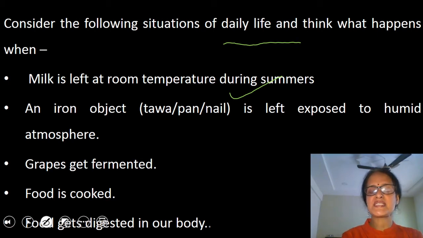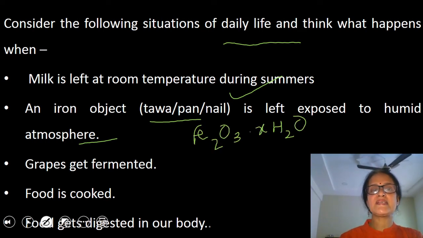Second situation is that when an iron object like tawa, pan, nail, etc. is left exposed to humid atmosphere. This situation also you observe daily in your life. Whenever any iron object is left exposed to moist air, it gets rusted. Formation of rust is also an example of chemical change because a new substance is formed. Chemical formula of rust is Fe2O3.XH2O.